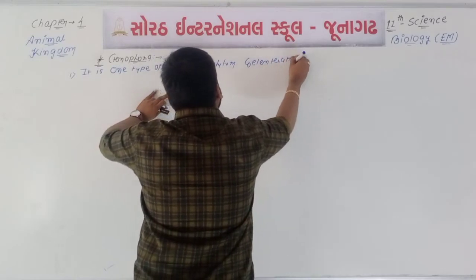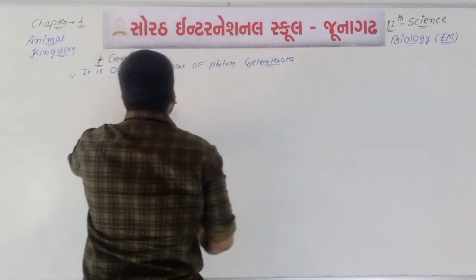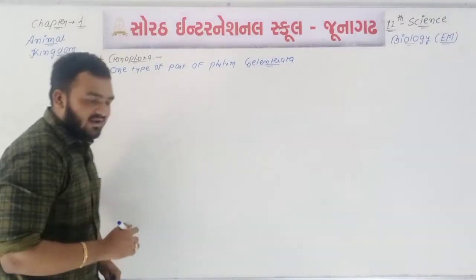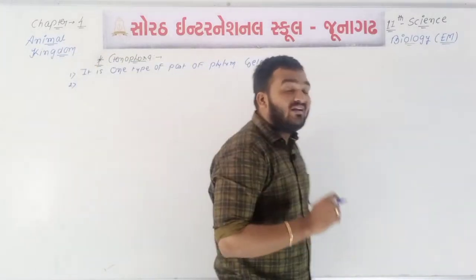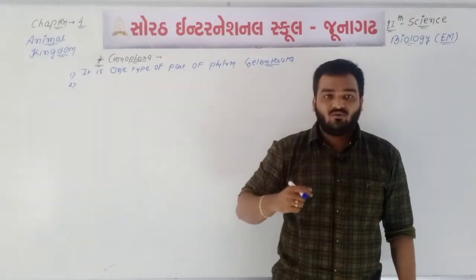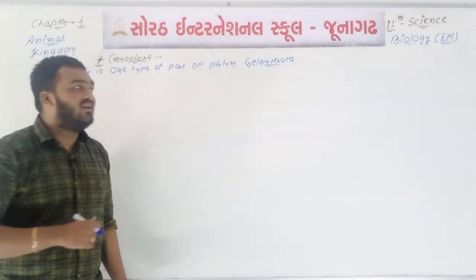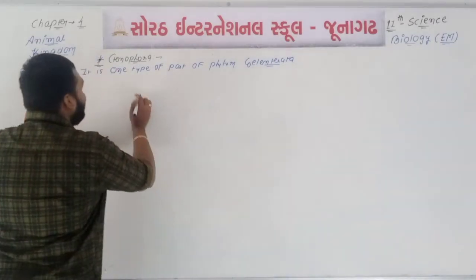In the old classification it is included already in phylum Coelenterata, but according to the new classification system it is one type of separate phylum.